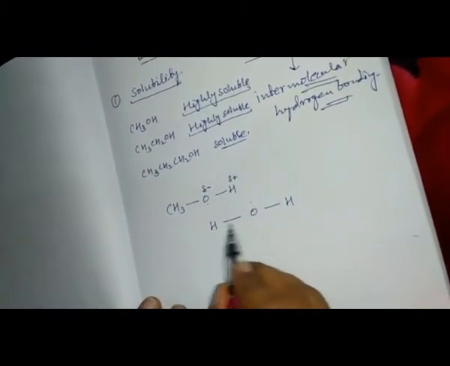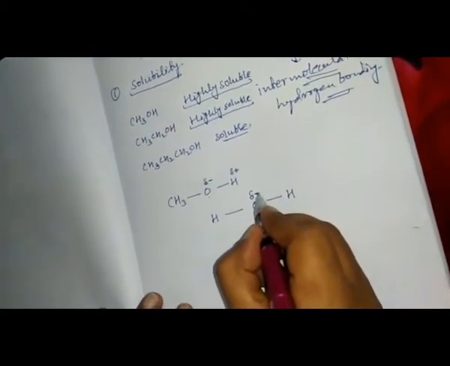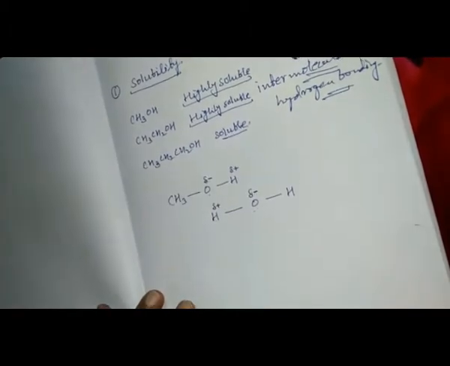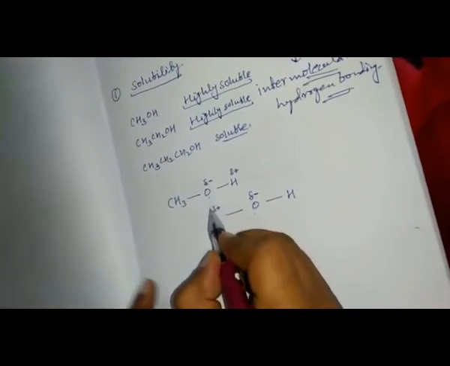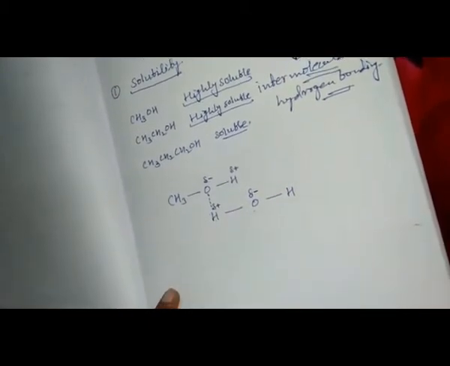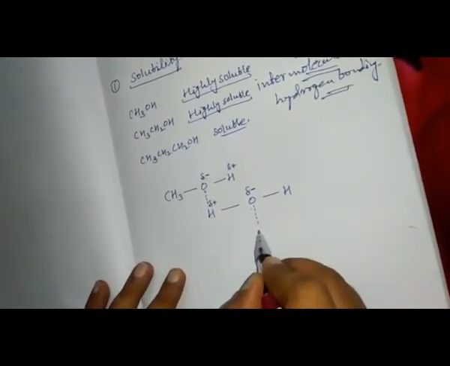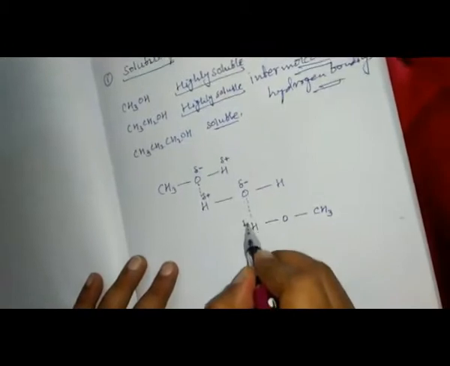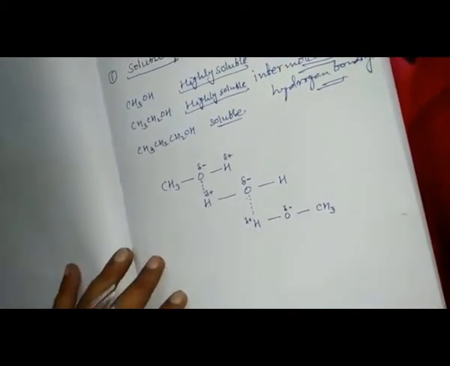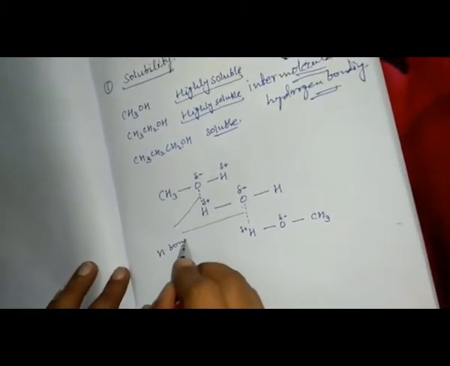Same between hydrogen and oxygen here. Oxygen is more electronegative, so this is getting the partially negative charge, and this is getting the partially positive charge. So the bond between the more electronegative oxygen and hydrogen, this is the hydrogen bond. Same here, this is the hydrogen of alcohol, this is the oxygen, this is the CH3. So this is also partially positive, this is also partially negative. That means this dotted line indicates the hydrogen bond.